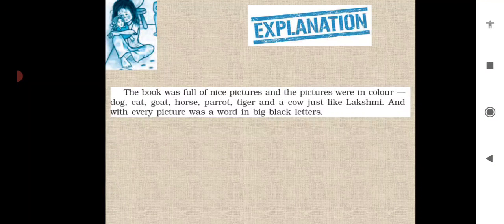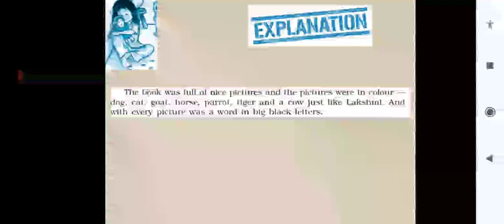So the book contained different pictures of animals because they are brightly colored, as this girl was attracted towards the drawings that were on the wall and she was amazed with the color. So now the teacher gave her a book that was full of pictures having different colors, and it also had a picture of a cow that was similar to Lakshmi, and with every picture was a word in big black letters. So all these pictures had the first letter written in big black color, like dog ka D, it will be written in capital or something like that.